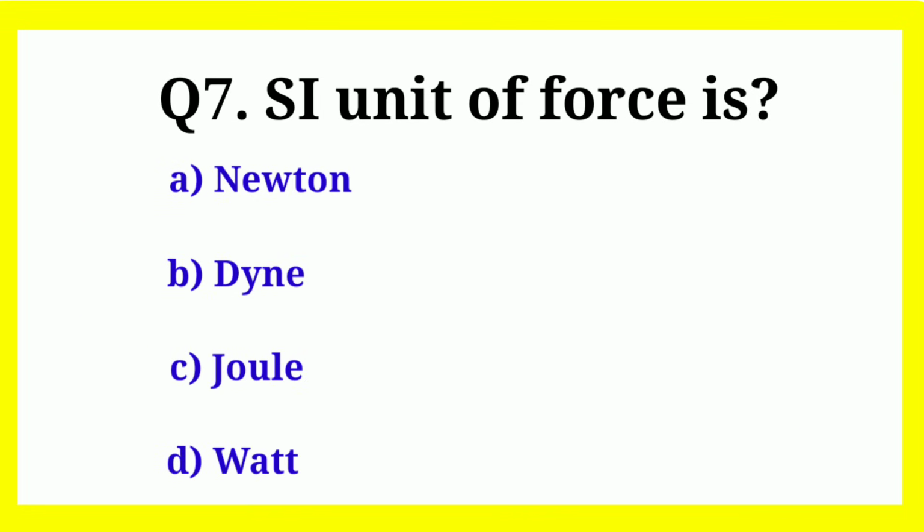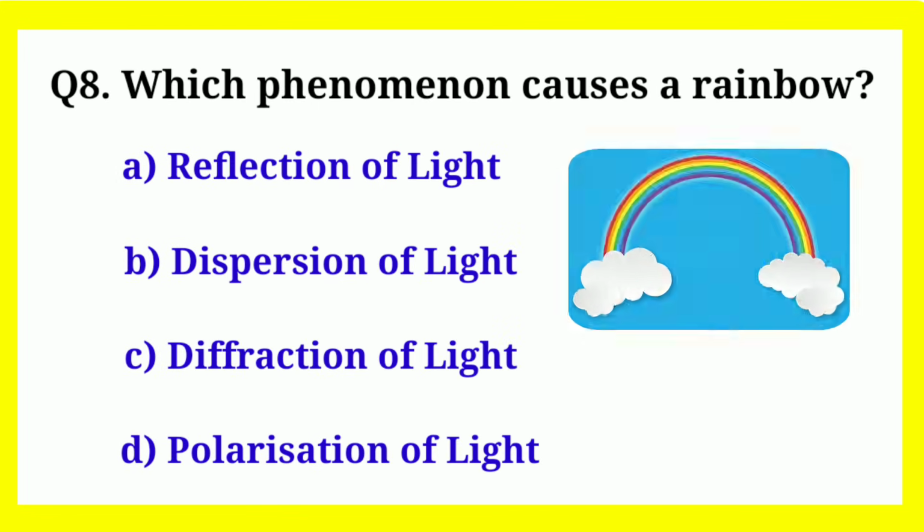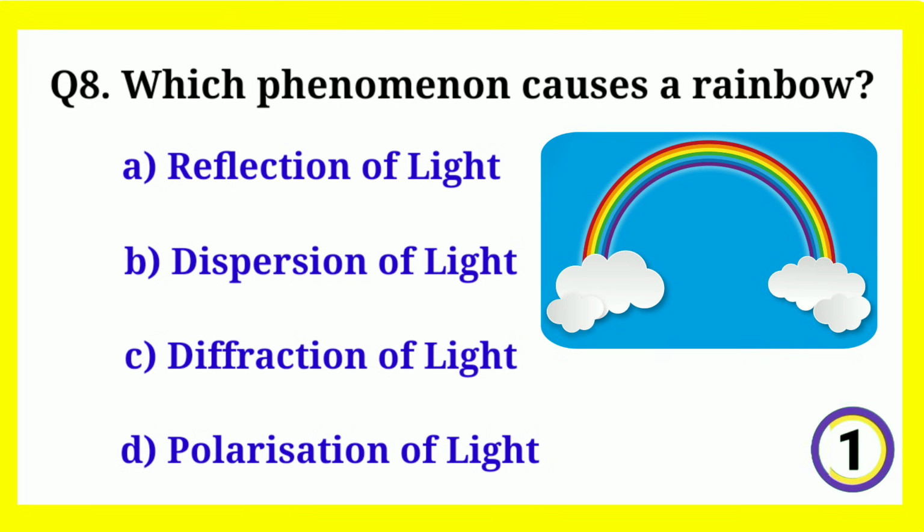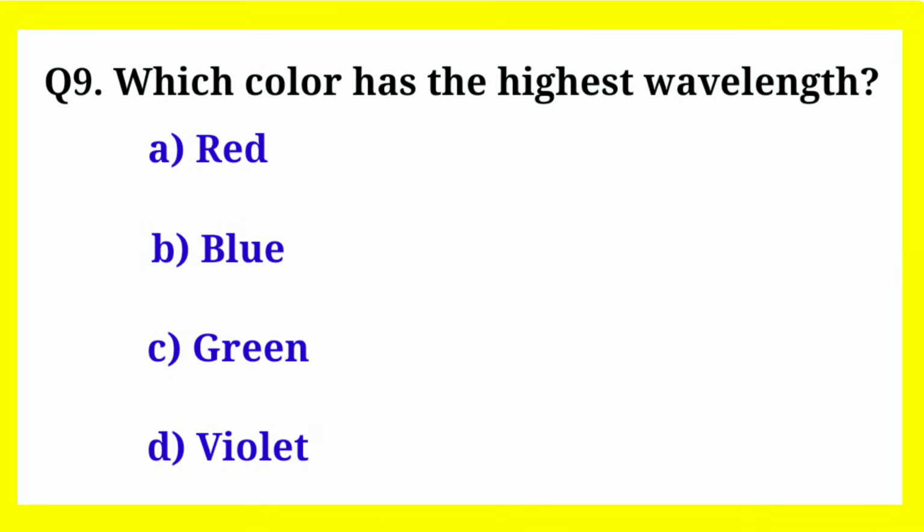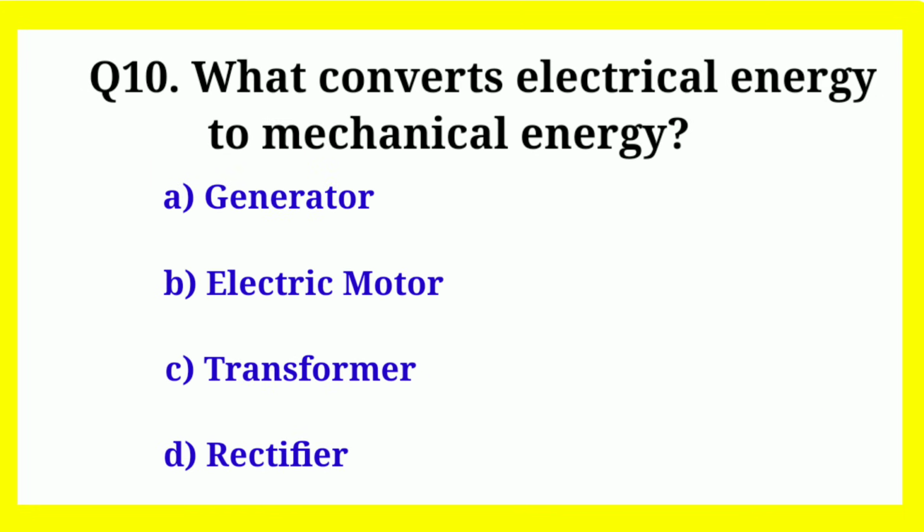SI unit of force. Correct answer is Newton. Which phenomenon causes a rainbow? Correct answer is dispersion of light. Which color has the highest wavelength? Correct answer is red. What converts electrical energy to mechanical energy? Correct answer is electric motor.